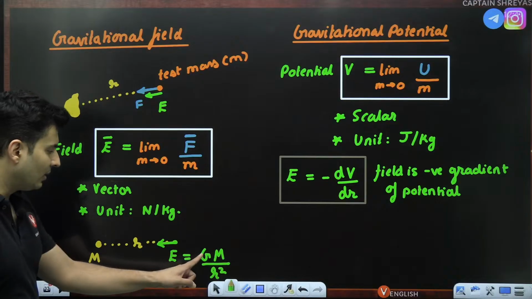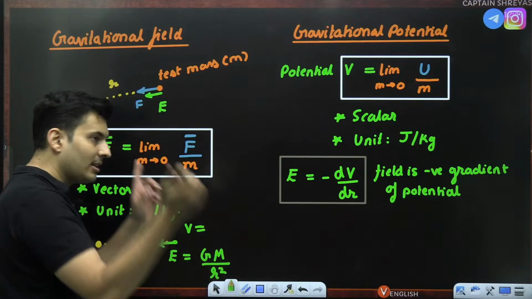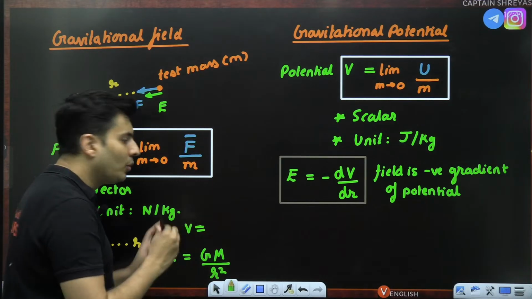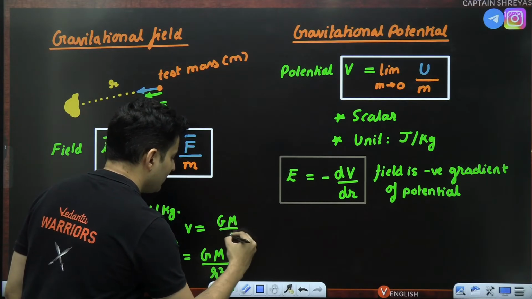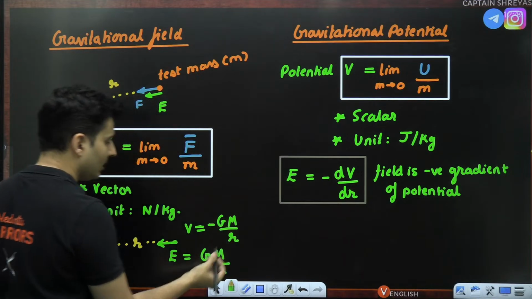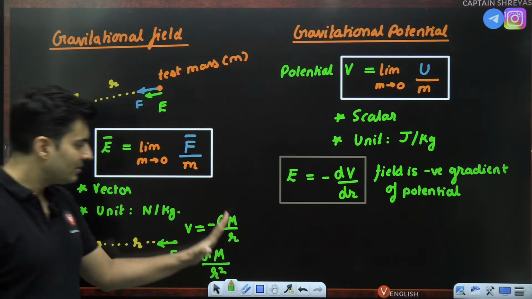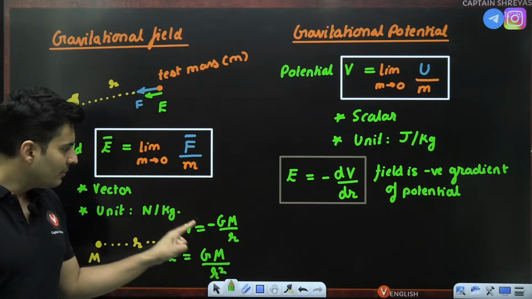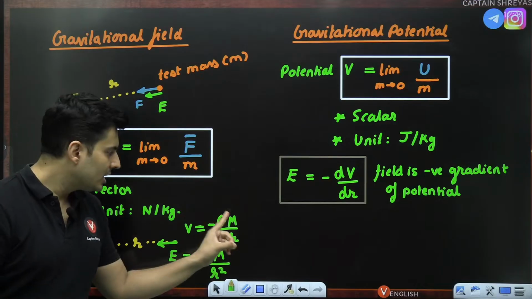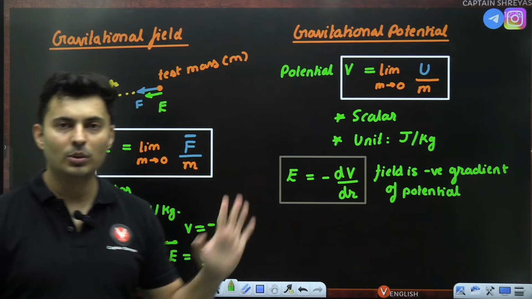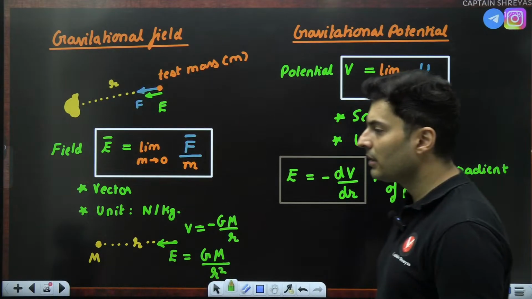Same thing, field was given by GM by r square. The potential at this point, just recollect electrostatics. It was kq by r. Instead of k, you will have G. Instead of charge, you will have mass. And distance is as it is, but potentials are always negative. Keep that in mind. So potential due to this mass will be negative GM by r. Same formulas of electrostatics. Main thing is in energy you will have negative sign. Constant k will be replaced by G. Charges will be replaced by mass. No other difference. Yeah, I hope this is absolutely clear.